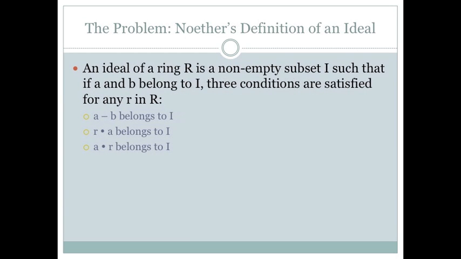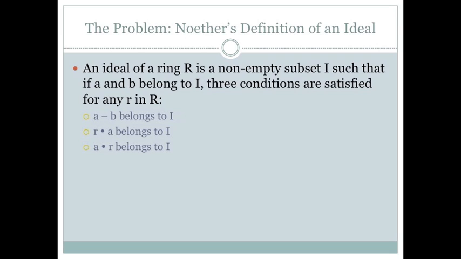In order to understand the idea of a Noetherian ring, we'll also need Noether's definition of an ideal. She said that an ideal of a ring R is a non-empty subset I such that if we have A and B that belong to the ideal, then 3 conditions are satisfied.